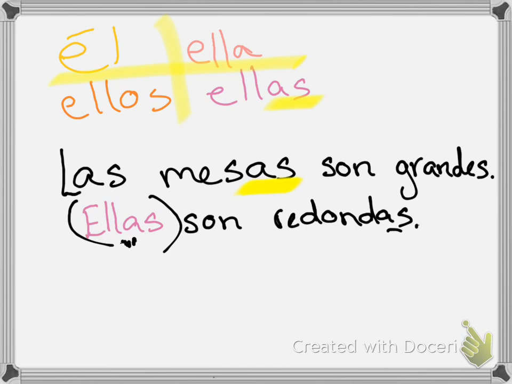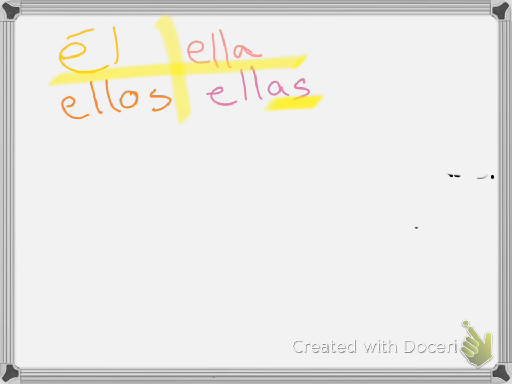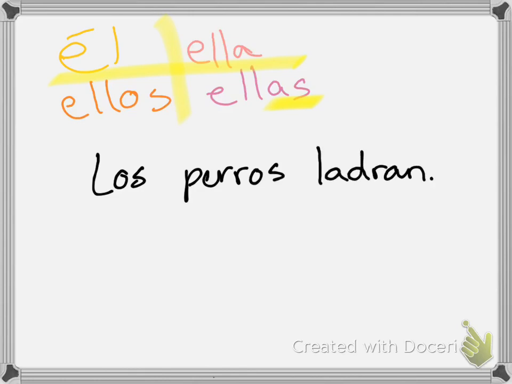And I can use this for anything, right? Even if I'm not talking about people. What if I'm talking about animals? If I have los perros ladran. Los perros ladran. The dogs bark, okay? Here's my subject, los perros. Remember we talked in our previous video, os means that it is masculine and plural. So I come up here, which one of these is masculine and plural? Ellos, right? So that means that I could replace los perros with ellos.